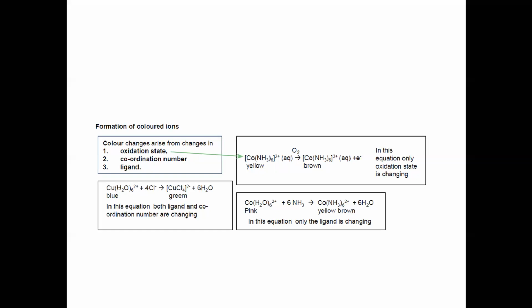Then if you have copper, 6 water molecules are surrounding it. When we add, for example, hydrochloric acid or any acid, 4 chloride ions will replace them. So you can see here there's a change in the coordination number. Copper with 6 water molecules surrounding is blue in color, but when 4 chloride ions are surrounding, it is green in color.